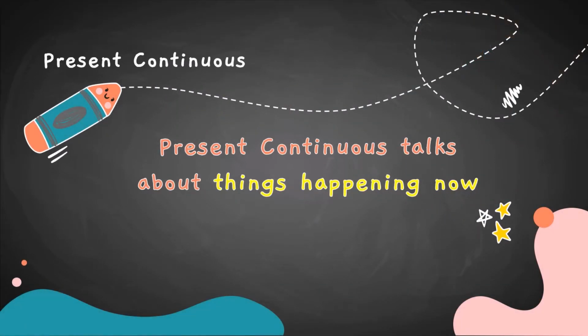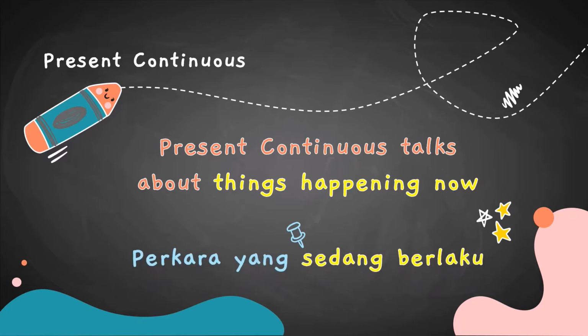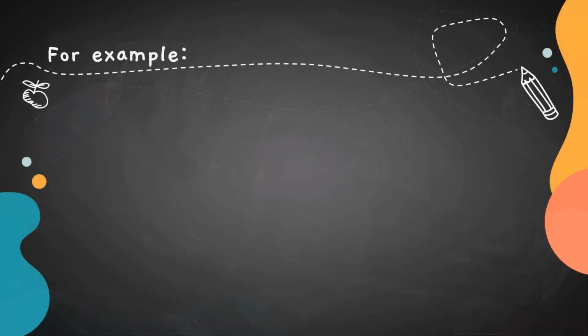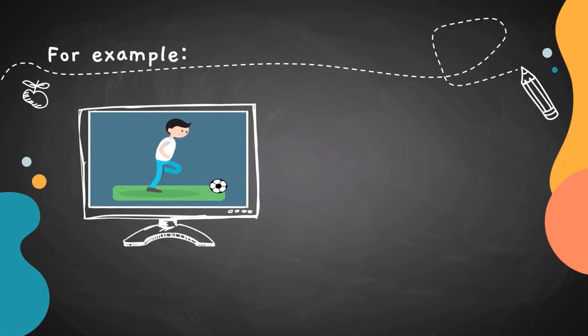To summarize from the previous text that we read, we can say that present continuous talks about things happening now. Or in Malay, it means perkara yang sedang berlaku. For example, there is a boy named Amir. What is Amir doing right now?